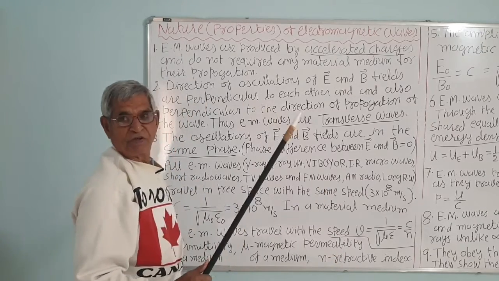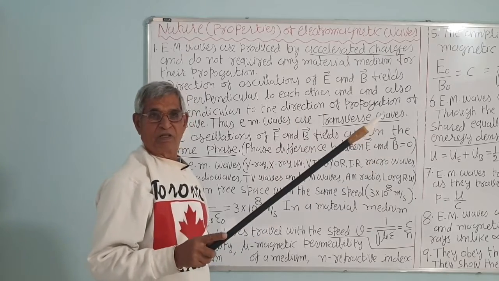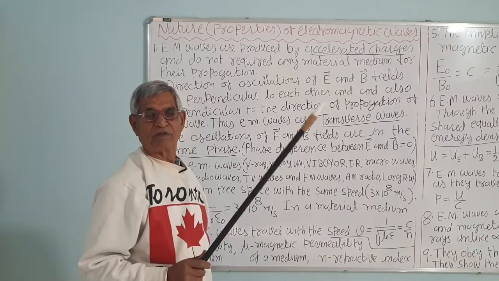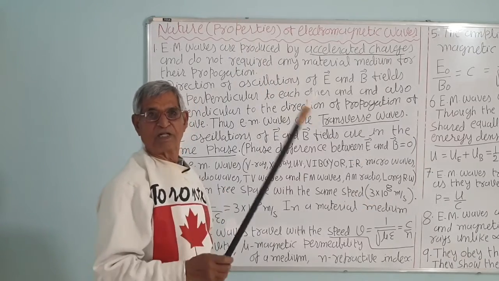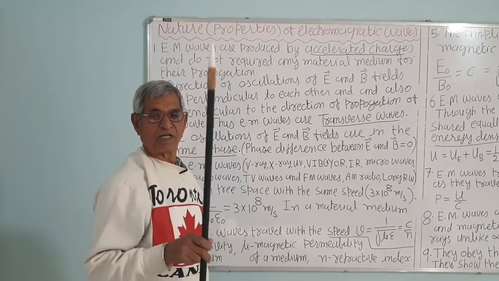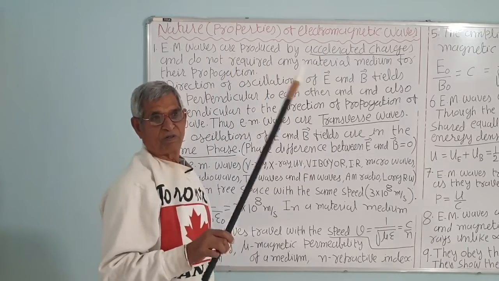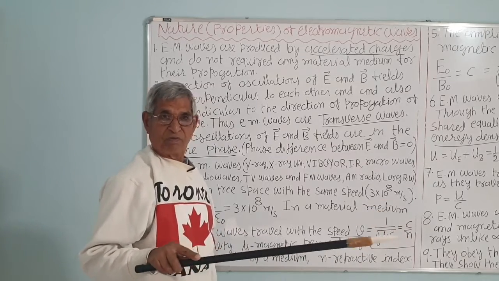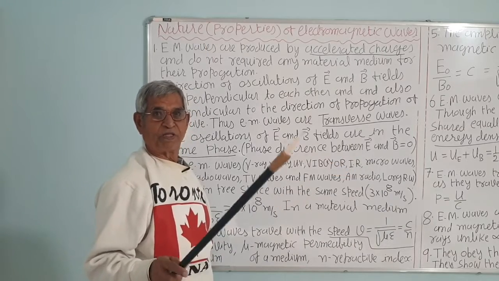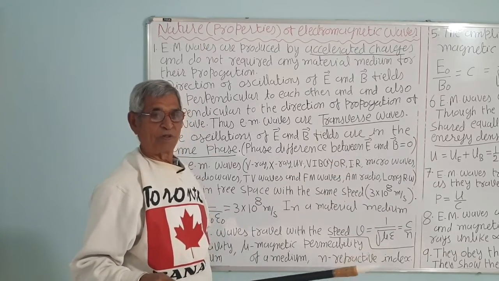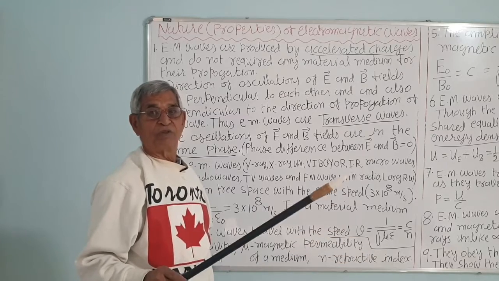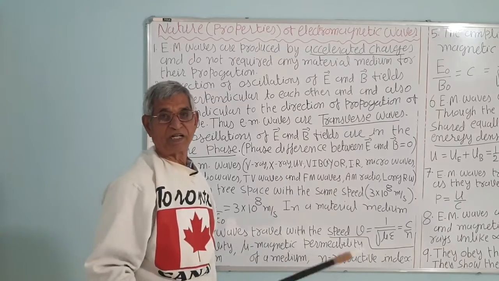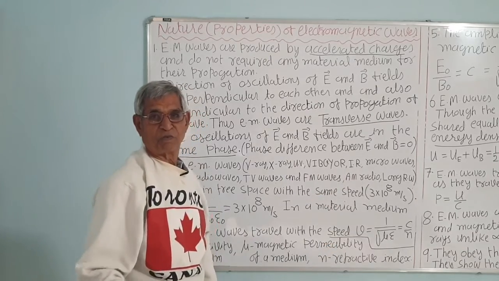If you generate water waves in the water, by moving a meter scale or any other object, if you move it vertically, you can produce circular rings, that is waves, called ripples, or if you move it horizontally, you can produce plane waves. But if you put a wooden piece at some distance away from the source, you won't find that the wooden piece moves along with the waves. Only the disturbance is handed over from one water molecule to another water molecule and so on.